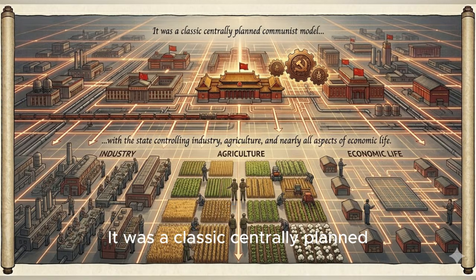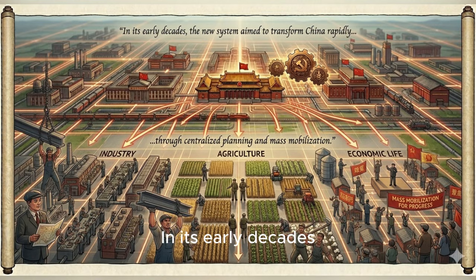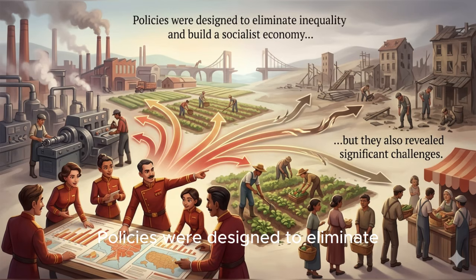It was a classic centrally planned communist model, with the state controlling industry, agriculture, and nearly all aspects of economic life. In its early decades, the new system aimed to transform China rapidly through centralized planning and mass mobilization. Policies were designed to eliminate inequality and build a socialist economy, but they also revealed significant challenges.